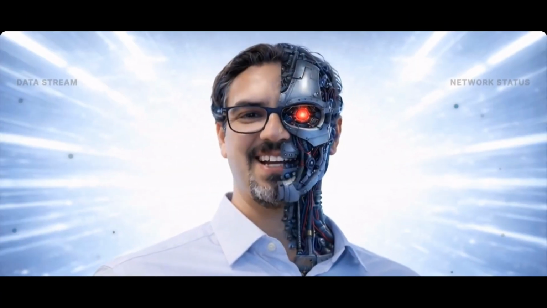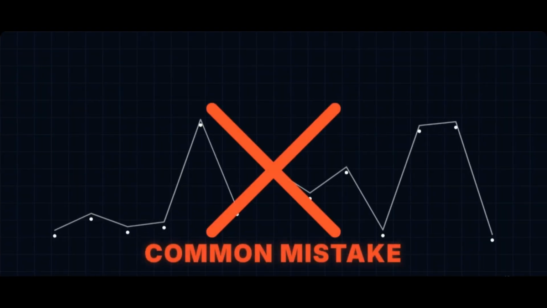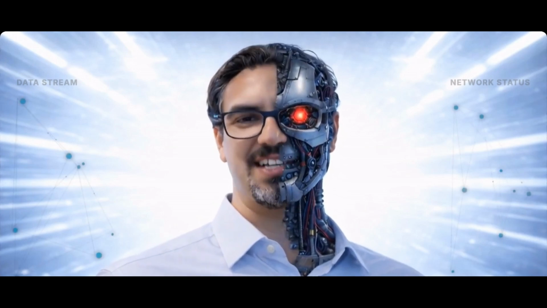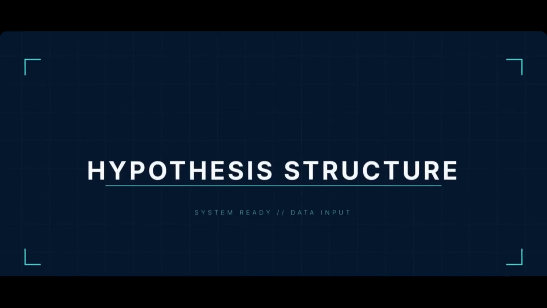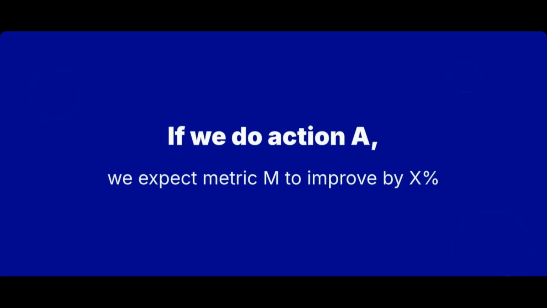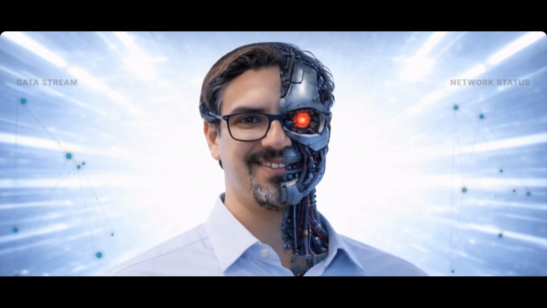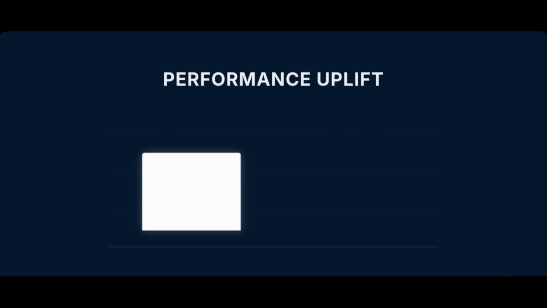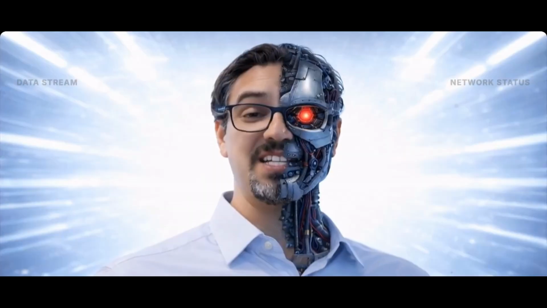Every A/B test starts with a hypothesis, and this is where most people already make mistakes right at the beginning. A hypothesis is basically a structured prediction. It looks something like this. Structure of a prediction. If we do action A, we expect metric M to improve by X% because of research, past experiments, or prior evidence. For example, if we deploy a new recommendation algorithm, CTR will improve by 5%. Simple. But designing an experiment properly is much harder than it looks.